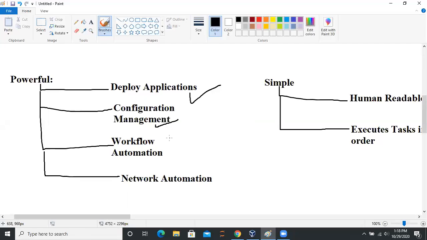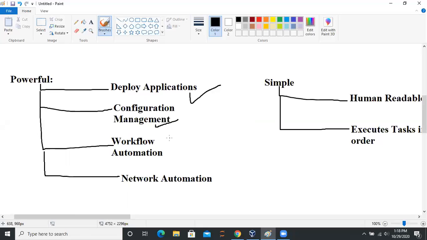And if your system is rebooted, you don't want the service to get stopped. That means you need to enable the service too, so that the service will not go down. So that means you need to configure it. But Ansible will do it in very little time. You just need to give the instructions. It will do it for you. Just sit back and have a cup of tea.